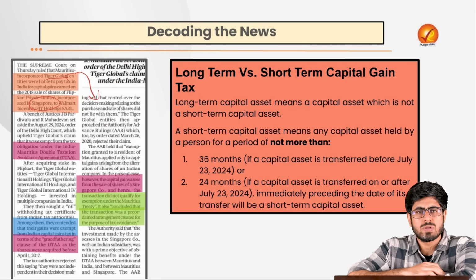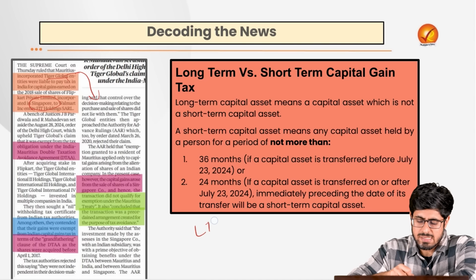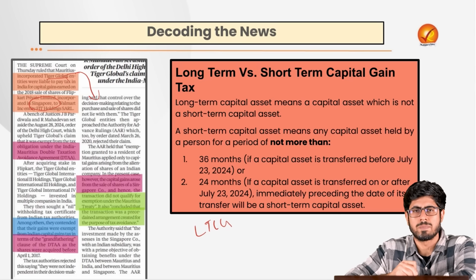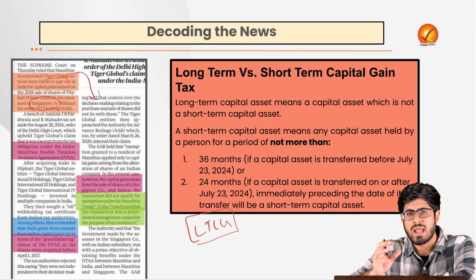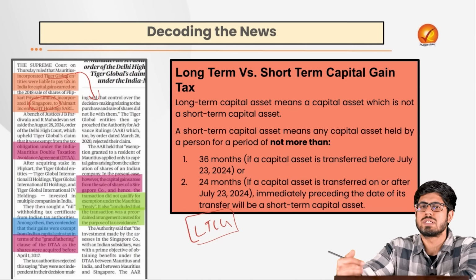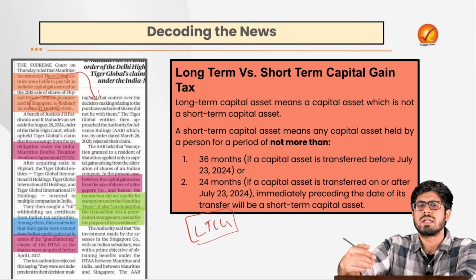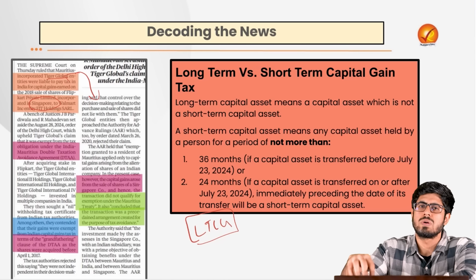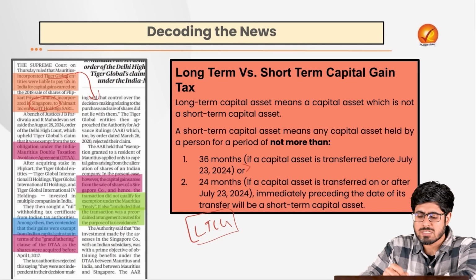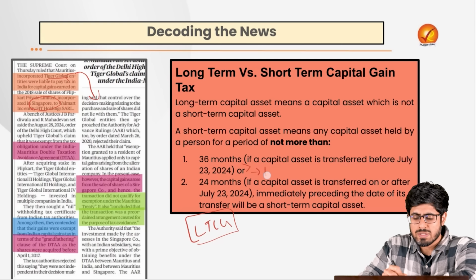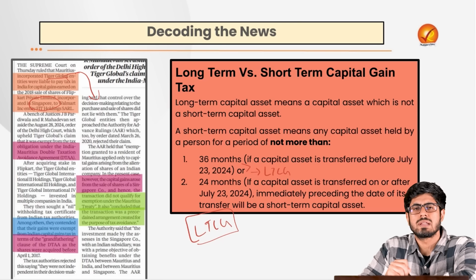But what kind of tax are we talking about? It is basically an LTCG tax, a long-term capital gain. Imagine if you own an asset and your asset has appreciated over time, you would be liable to pay tax on it. That tax would be called a long-term capital gain tax, because the asset that you had has appreciated over time. Now, if you have held that asset for a longer duration than 36 months, then you would encounter an LTCG, or a long-term capital gain tax.